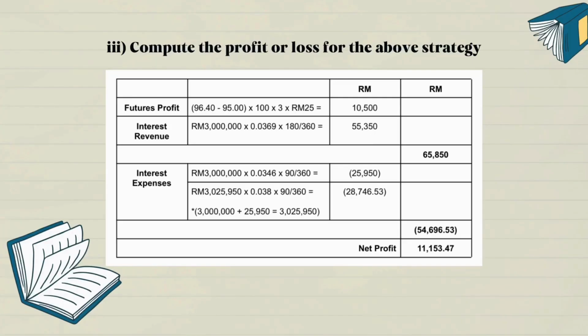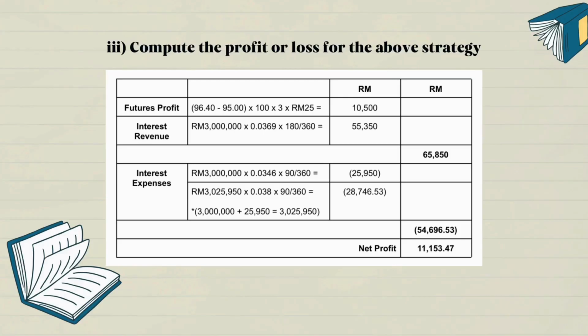Then, the amount of rollover borrowing of 3 million plus the existing interest of the previous borrowing, 25,950, and times the physical rate of 3.8% times 90 over 360, you will get 28,746.53.